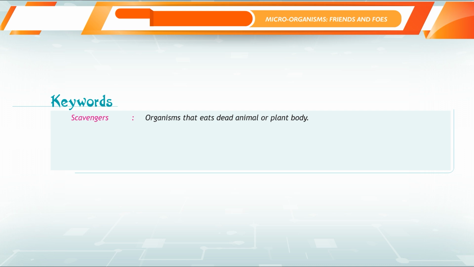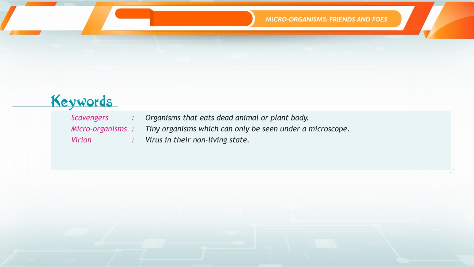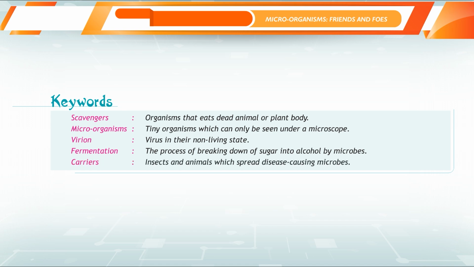Keywords. Scavengers: organisms that eat dead animal or plant bodies. Microorganisms: tiny organisms which can only be seen under a microscope. Virion: virus in its non-living state. Fermentation: the process of breaking down of sugar into alcohol by microbes. Carriers: insects and animals which spread disease-causing microbes.